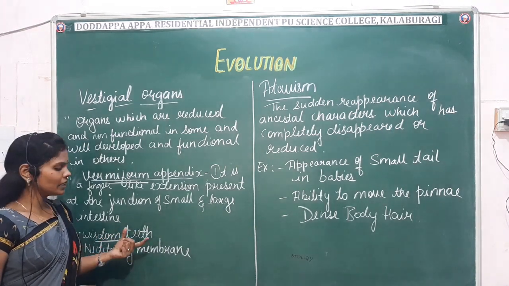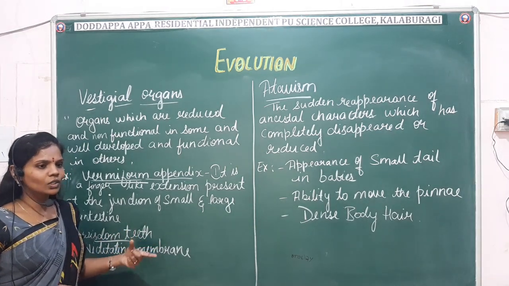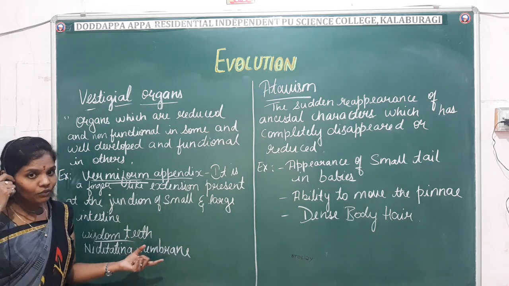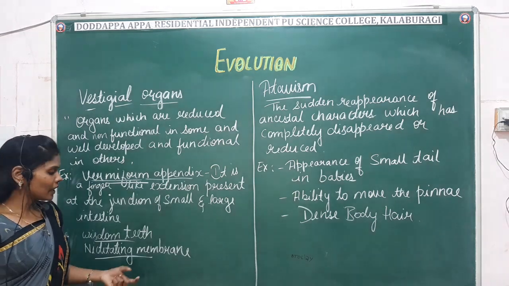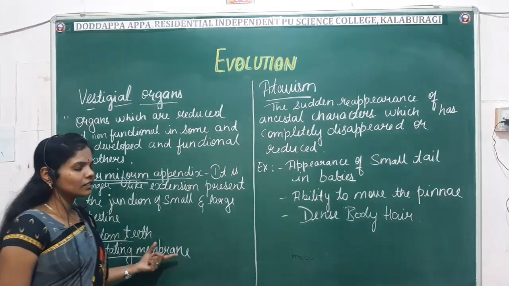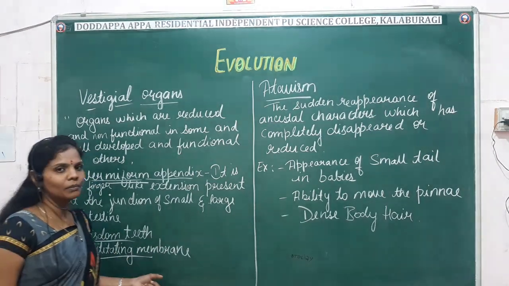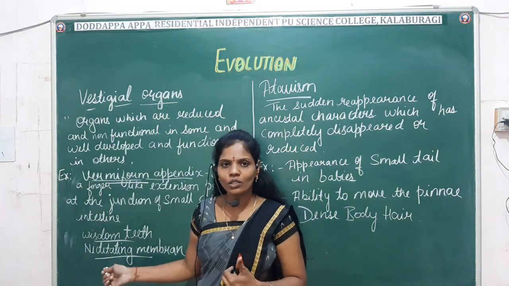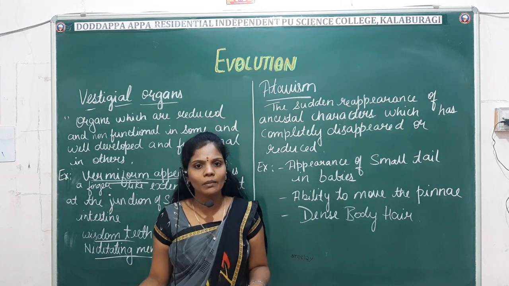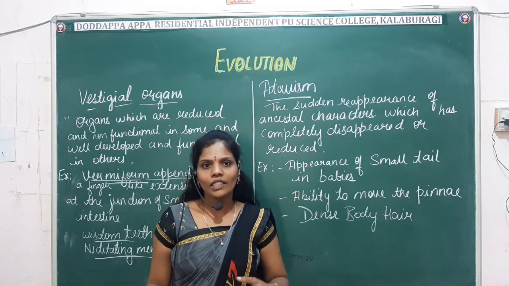In human beings they are non-functional, whereas in some animals they are functional. Another is the nictitating membrane, plica semilunaris. It is also a vestigial organ in human beings, whereas in some animals like birds it is functional.